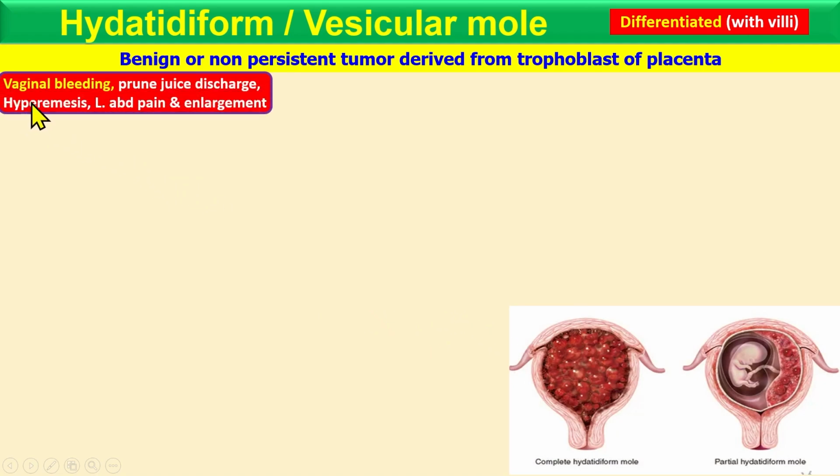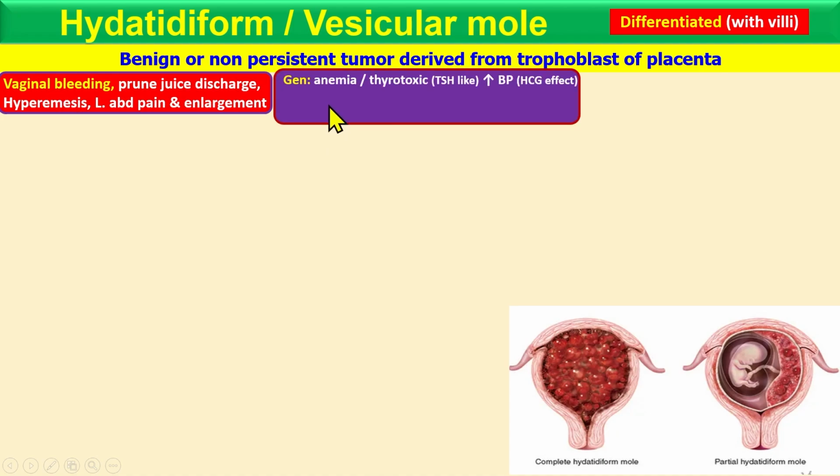What is the presentation and the patient complaint? They come in early pregnancy with vaginal bleeding, prune juice discharge, and hyperemesis. Why hyperemesis? This is due to high beta HCG because it's a molar pregnancy. High beta HCG causes the hyperemesis, nausea, vomiting, and lower abdominal pain and enlargement due to the presence of the grape-like structure in the uterus. This is the patient presentation.